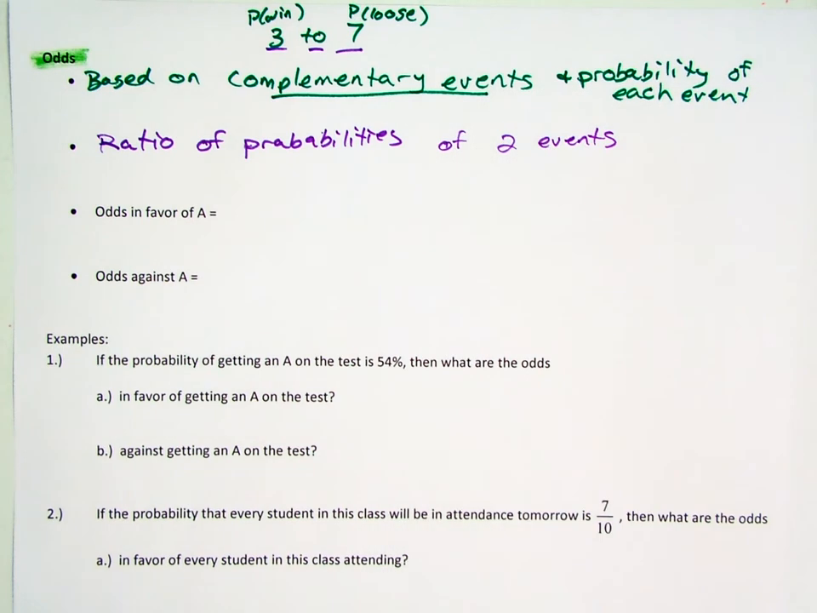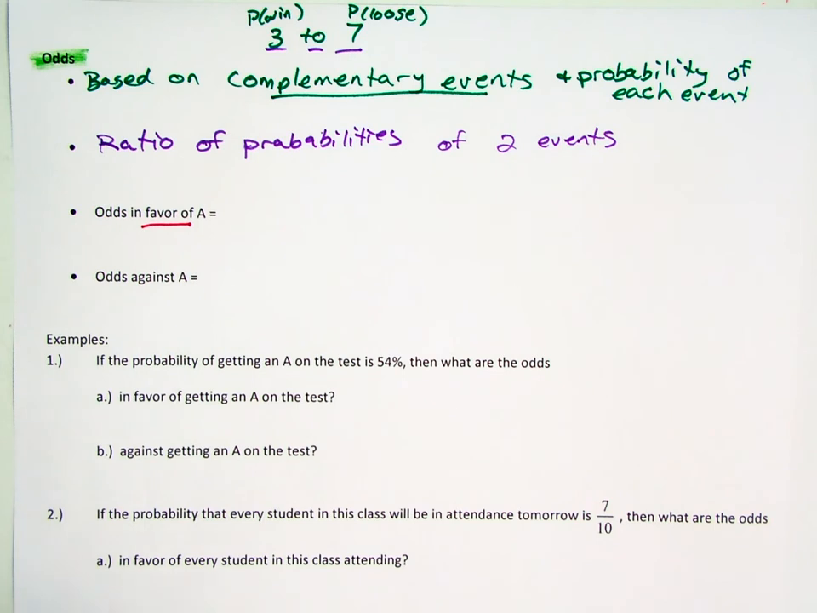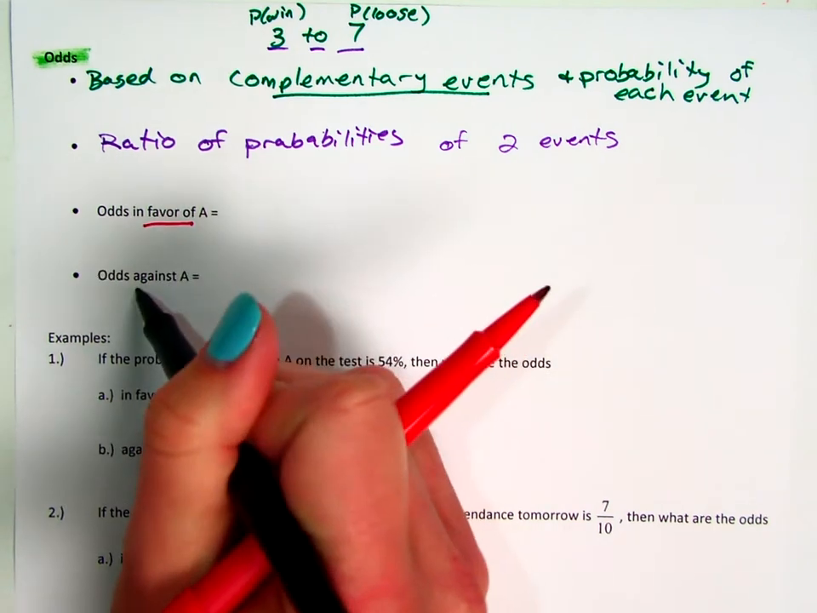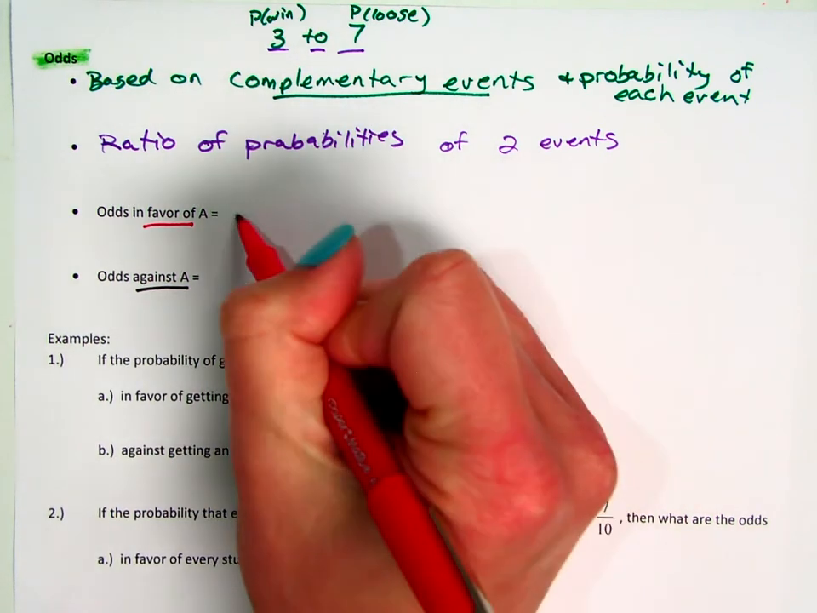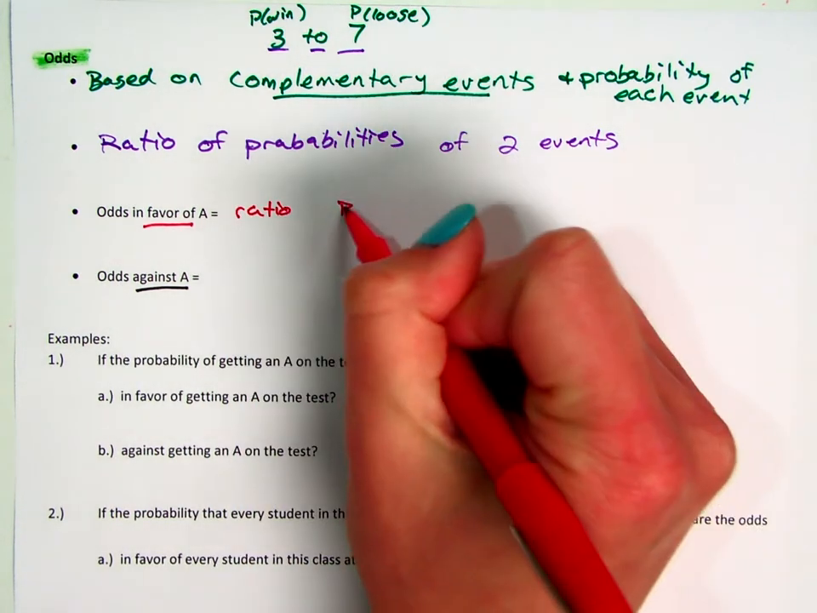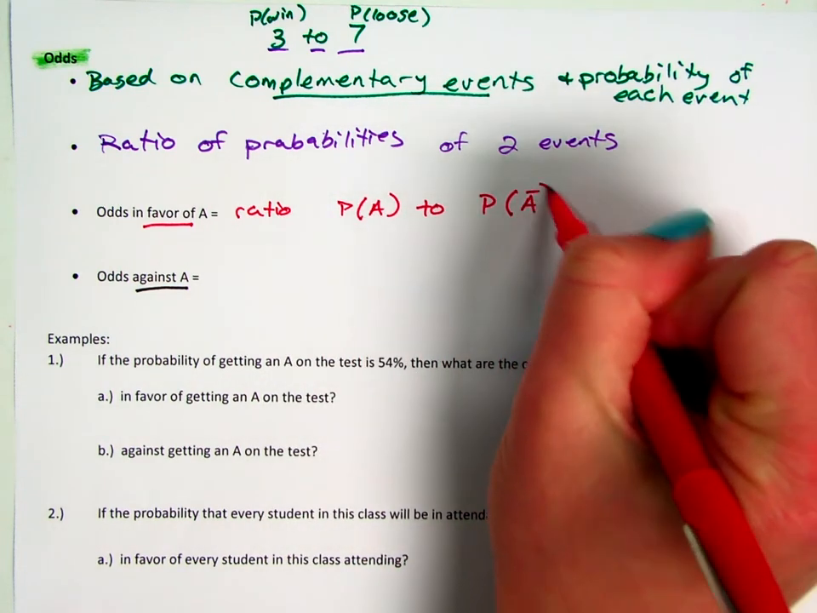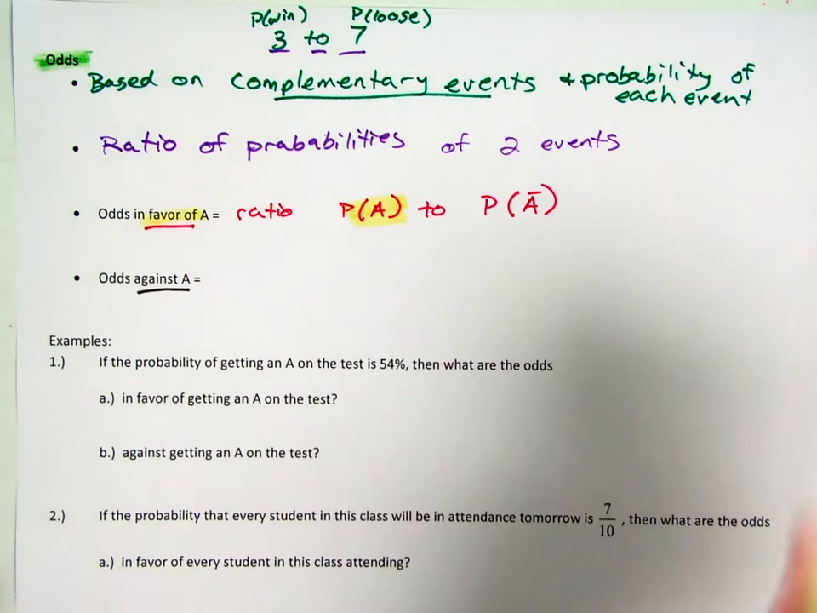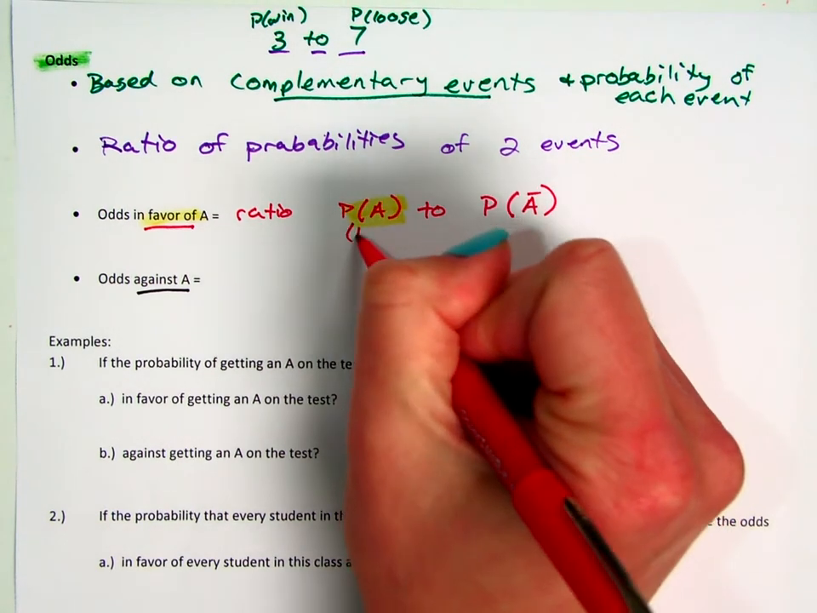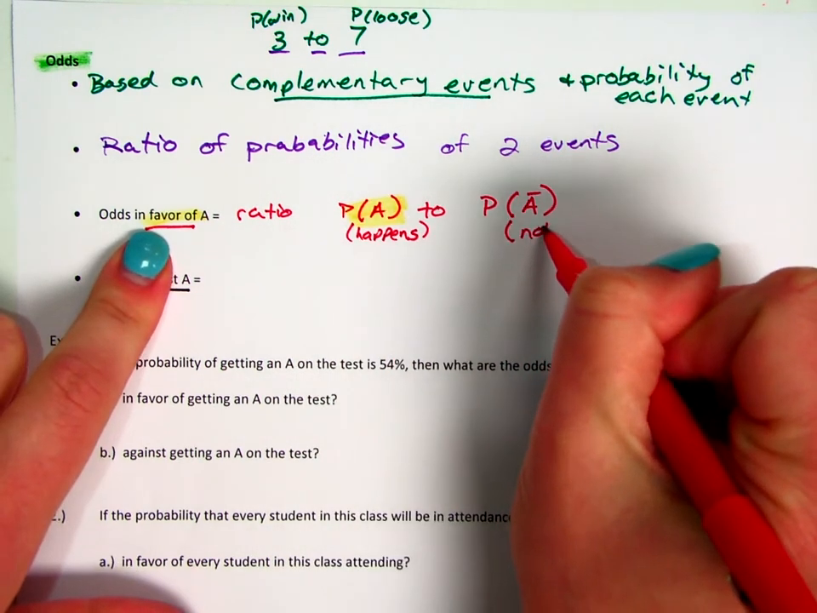Now when we talk about the odds, there are actually 2 different types of odds. There are the odds in favor, and then there are the odds against that particular event happening. So the odds in favor of A happening is really a ratio of the probability that the event does happen to the probability that the event does not happen. Because we are talking about being in favor, the probability that it happens comes first, because we want it to happen, to it not happening.